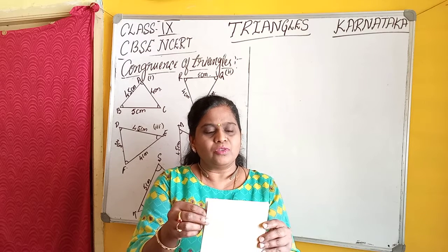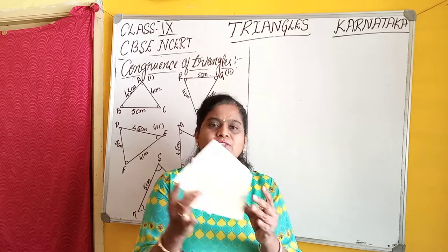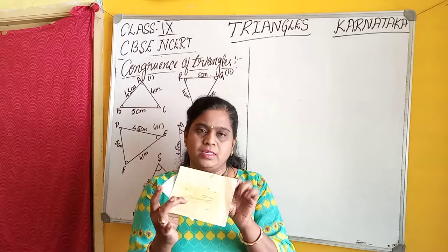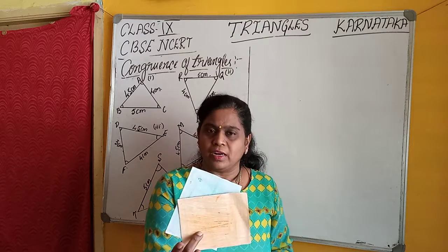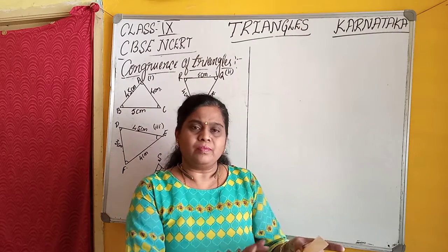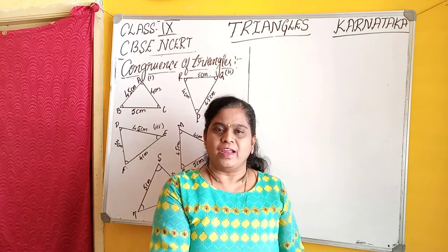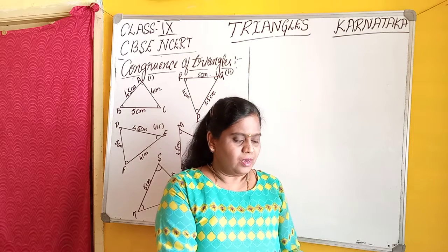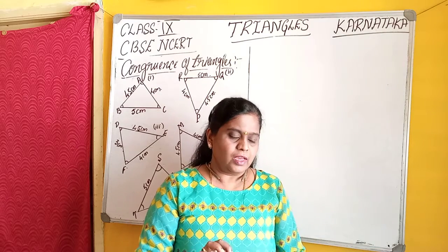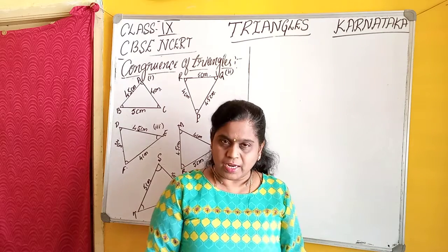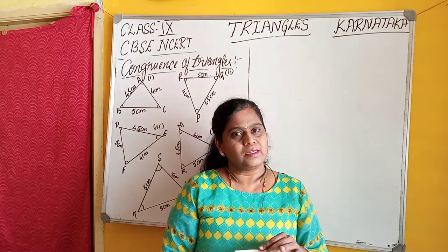Even if I just change the position of the rectangle, are they congruent? Yes, they are congruent because the corresponding sides are equal. Here length and breadth are considered, both are equal, isn't it? Therefore these are congruent rectangles.